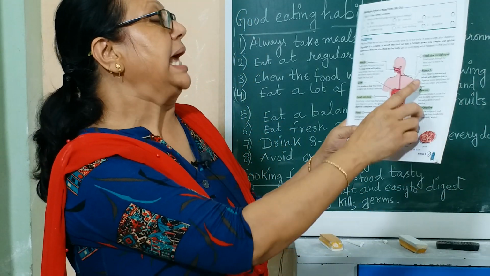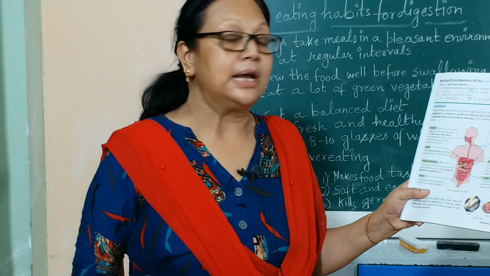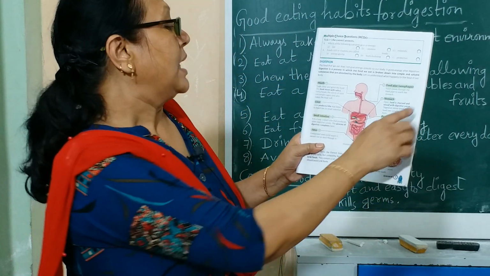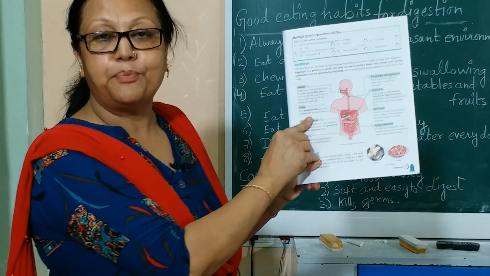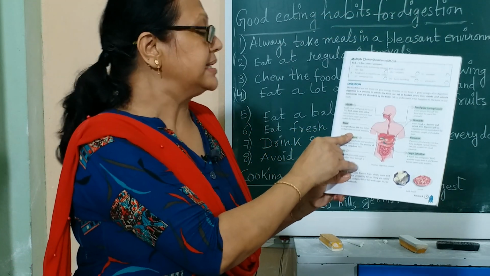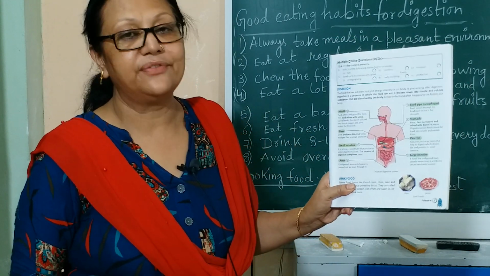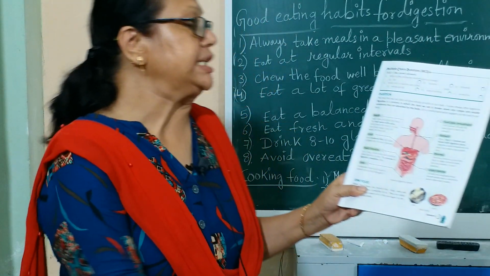Third part is actually the stomach, where food is churned and mixed with digestive juices. The digestion starts here with the help of hydrochloric acid and some other kind of food. Next, liver. Liver has a very important role in the digestion as it produces bile, and this bile goes to the intestine and helps for the digestion of the fat substances and other carbohydrate and protein.